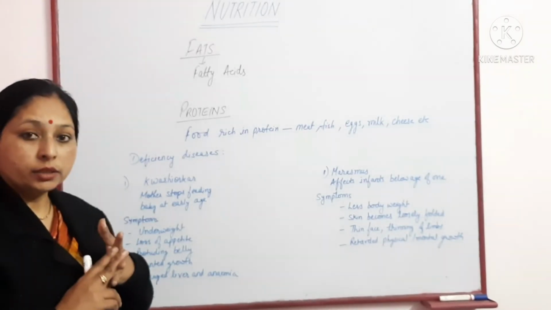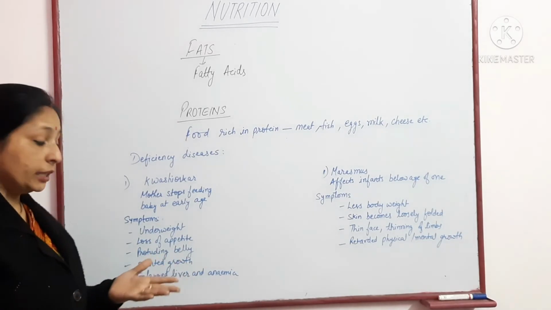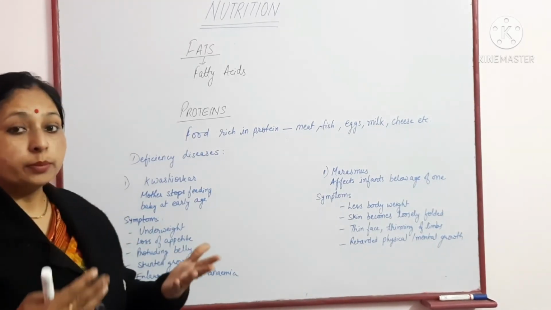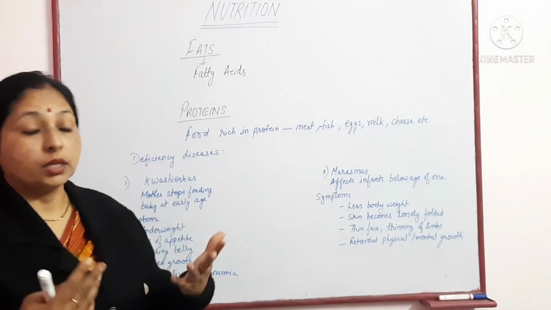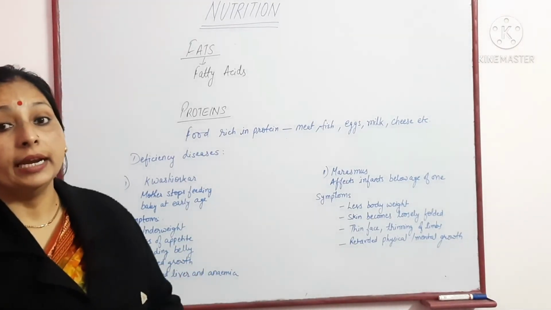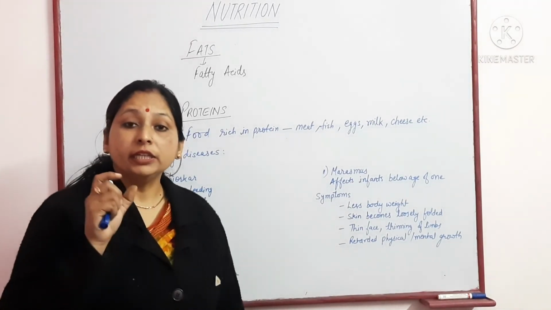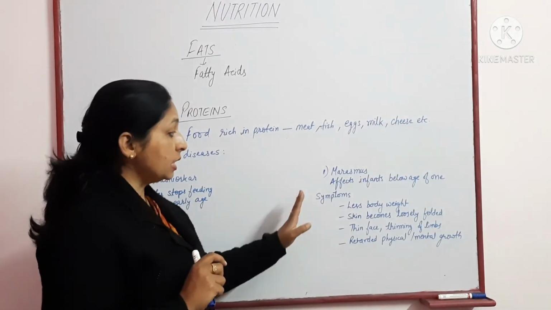Symptoms: underweight due to loss of appetite, then stunted growth, the belly protruding out, and lastly enlarged liver and anemia conditions. So these are the symptoms of the disease. Next protein deficiency disease is marasmus.